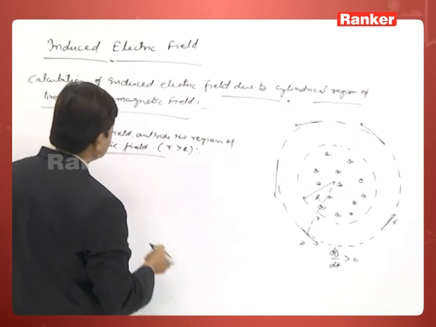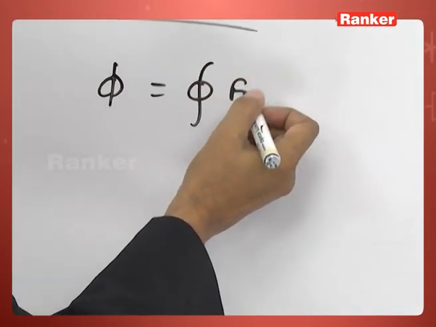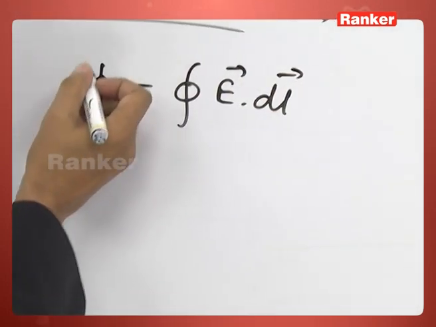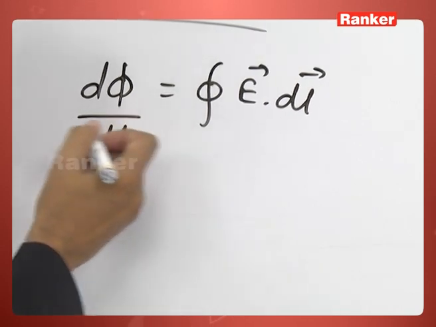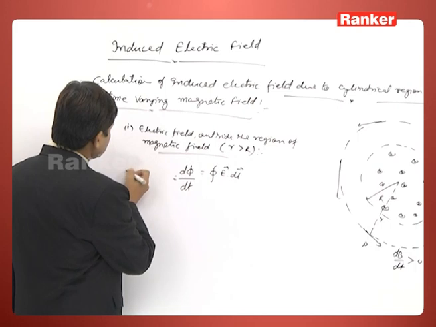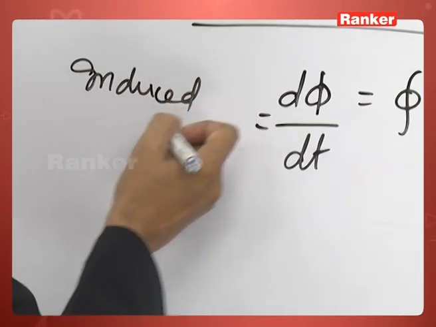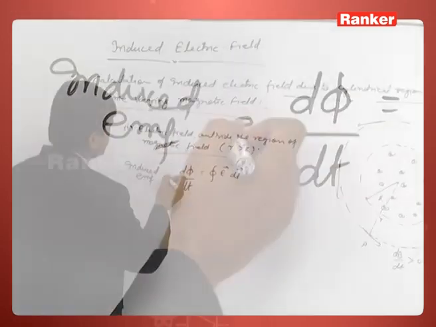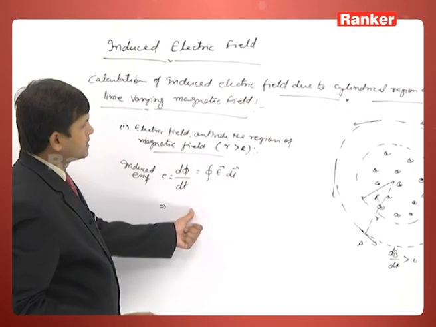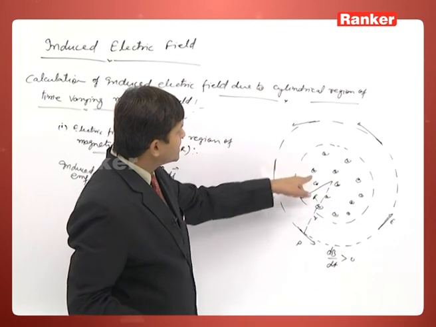So according to Faraday's law, the closed integral of E dot dl is equal to minus d phi by dt, which is the induced EMF. Here the flux is changing because of the changing field, but the flux changes only in this part.